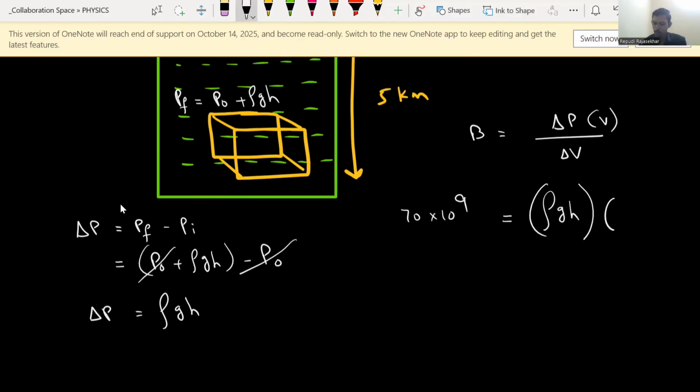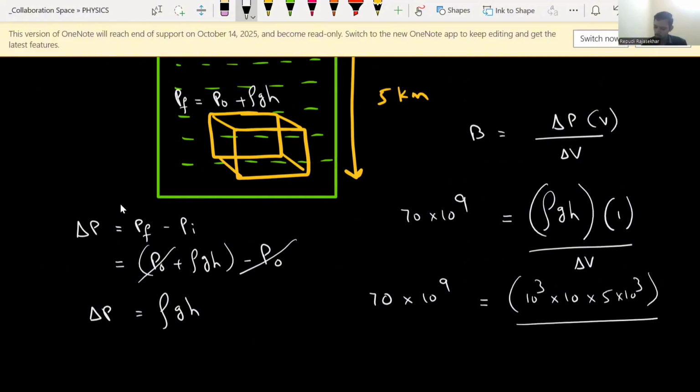And here volume value is not given, but for a cube the length is given as 1 meter. So that volume becomes 1 cubed, which is nothing but 1 only, all divided by delta V. Right. Now whatever values are given, substitute here. 70 into 10 to the power of 9 equals rho value given, 10 cube, g value given 10 in the question. Depth is 5 kilometers, which can be written as 5 into 10 cube, all divided by delta V.